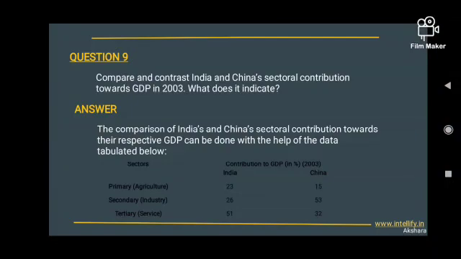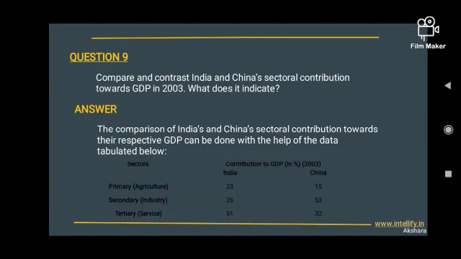So the question is, compare and contrast India and China sectoral contribution towards GDP in 2003. What does it indicate? Answer: the comparison of India's and China's sectoral contribution towards their respective GDP can be done with the help of the data tabulated below.